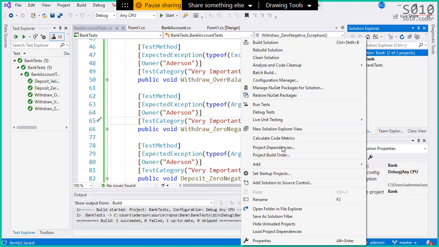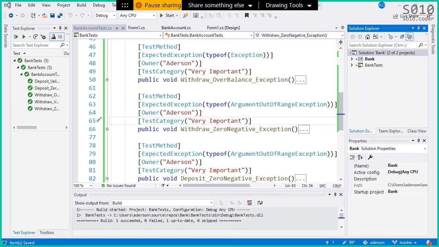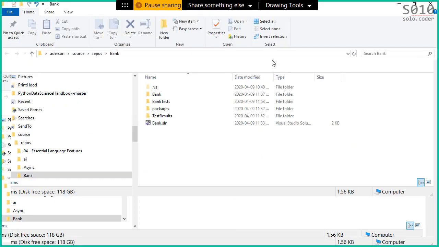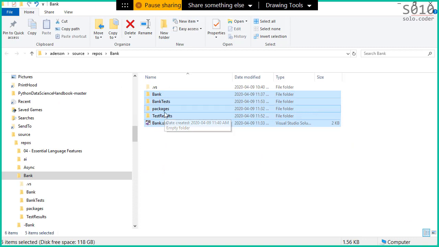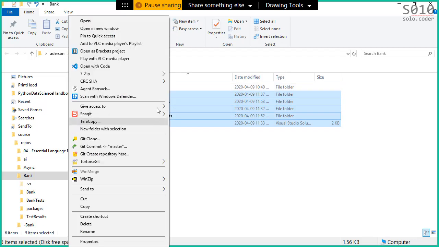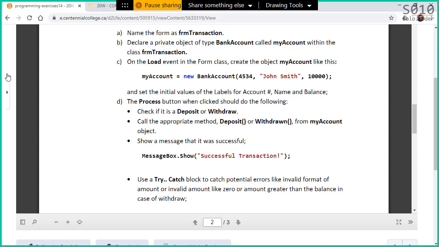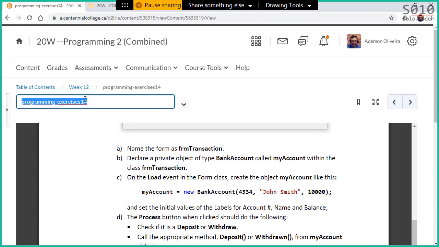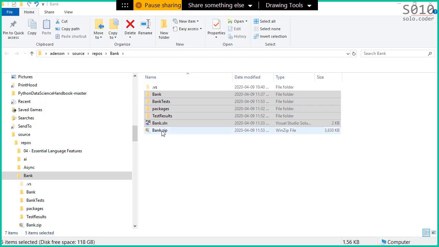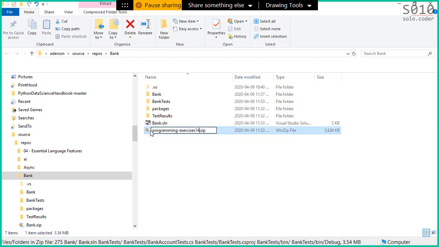I'm gonna go to the folder of the solution, right click, and zip this up. I'm gonna select everything. Usually you do that after you close Visual Studio because otherwise this folder will be blocked, but I didn't close it, so I'm just gonna go with those. I'm gonna zip them up. I'm gonna call this exercise 14. I'm gonna add two Padlets.